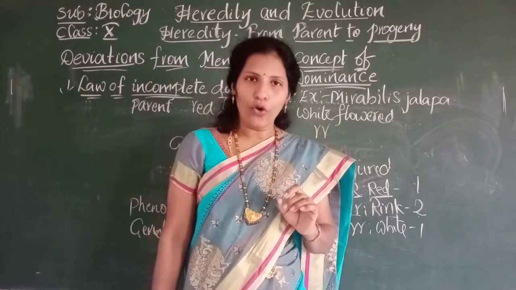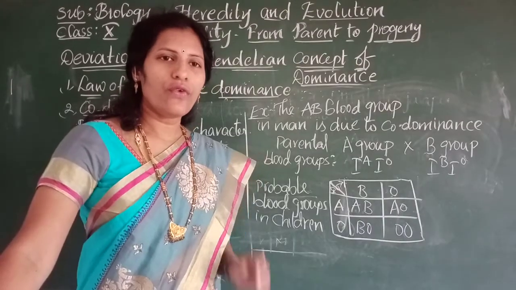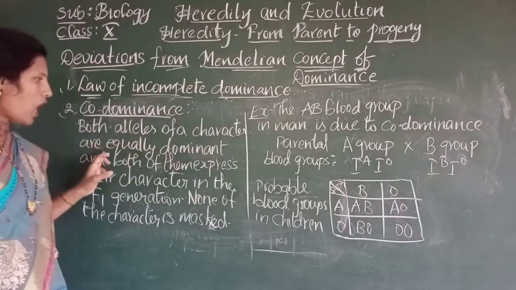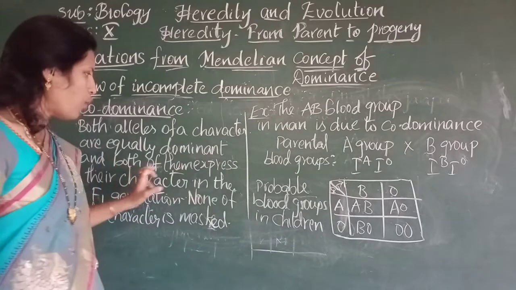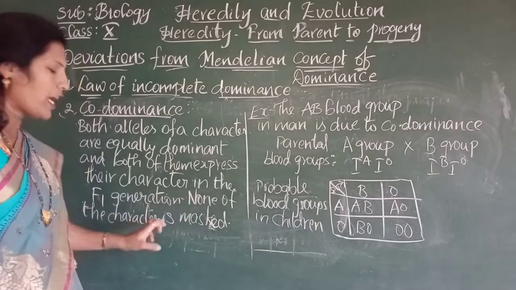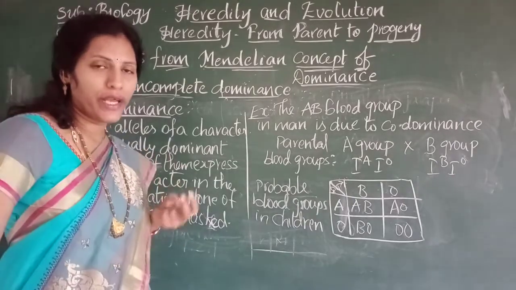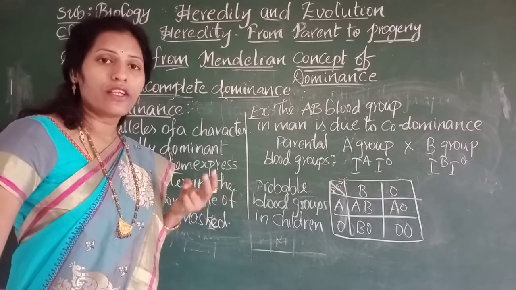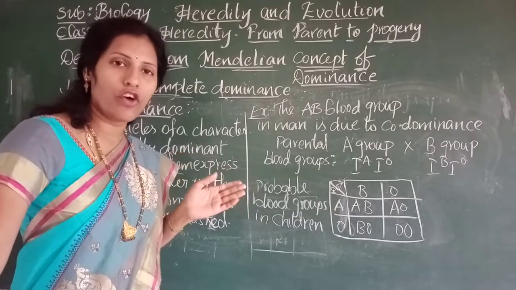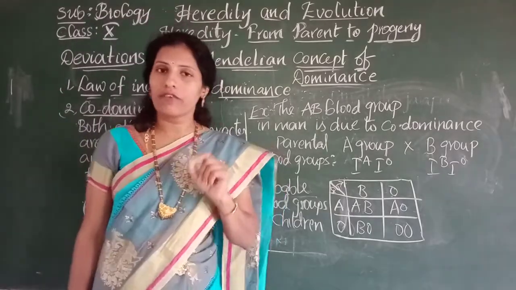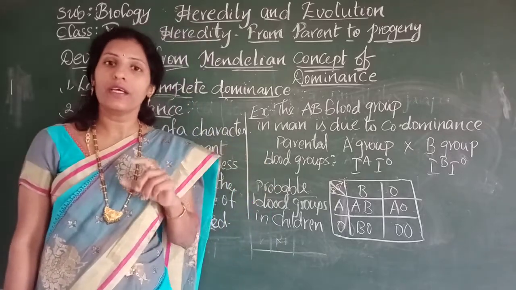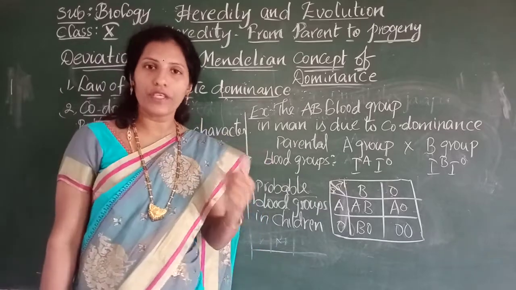Now we will see codominance. Here both alleles of a character are expressed. That means two characters are there in the two parents and the two characters are equally expressed in the offspring. But according to Mendel's law of dominance, only one character is dominant and will be expressed in the hybrids. But here both the characters are equally dominant and both are expressed in the F1s. How is it possible? We will see.